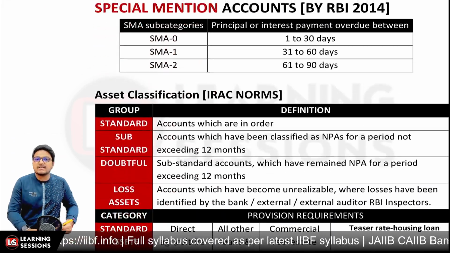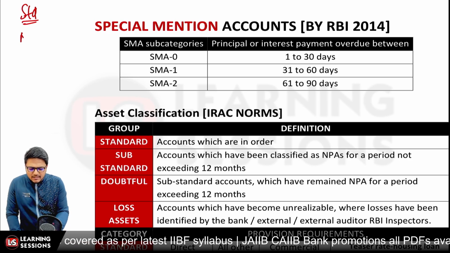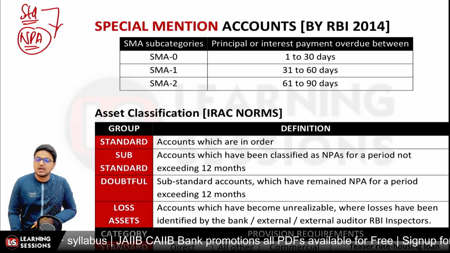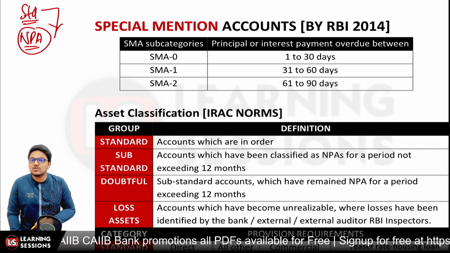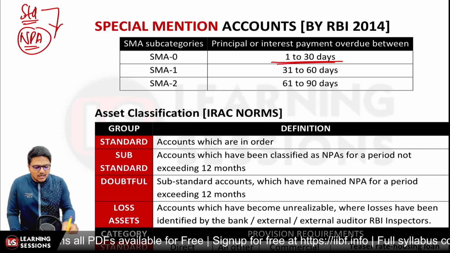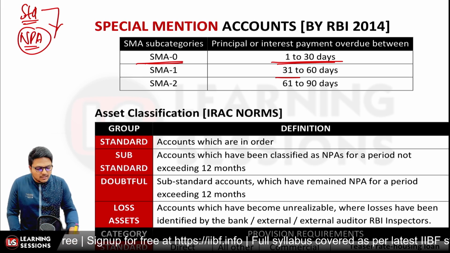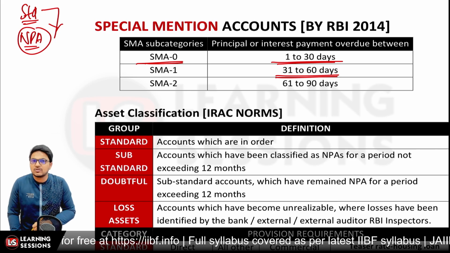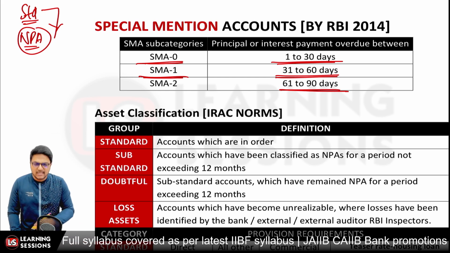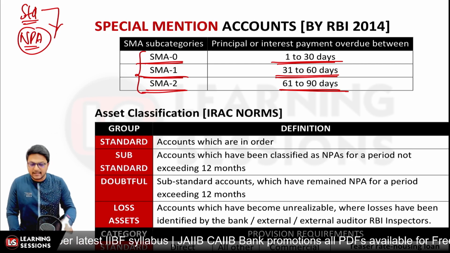Now let's understand the SMA accounts. There are different categories of accounts: we have the standard account, and we have the NPAs, that is, non-performing assets. Before the account becomes an NPA, the account showcases signs of irregularity. If there is irregularity between 1 day and 30 days, the account is classified as SMA 0, that is, special mention account category 0. If the overdue or irregularity is 31 days to 60 days, it is categorized as SMA 1. And if the irregularity ranges from 61 days to 90 days, it will be shown as SMA 2, right? And these are different categories under the standard category only, right?